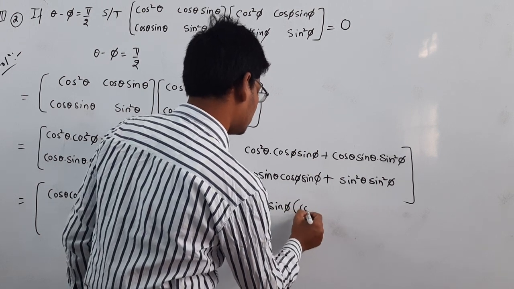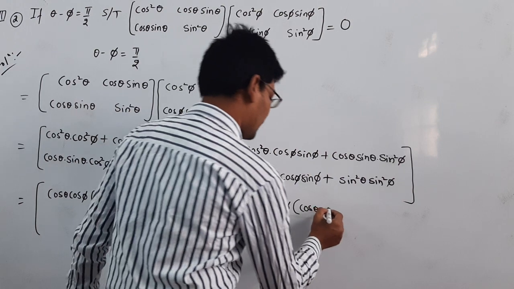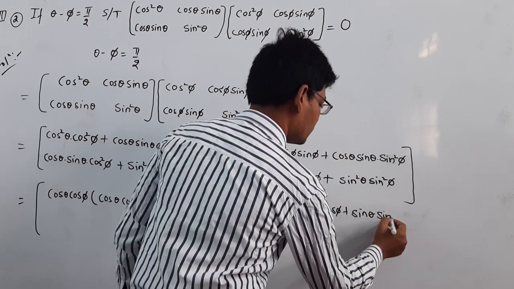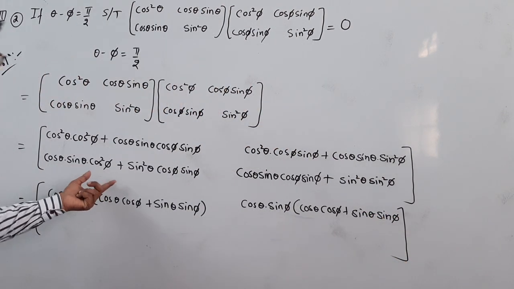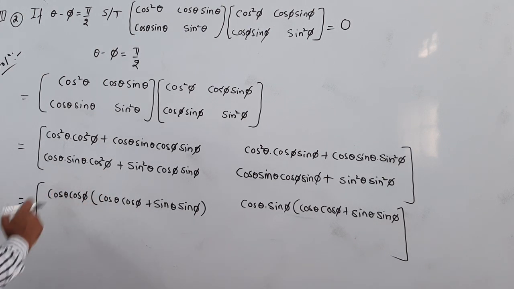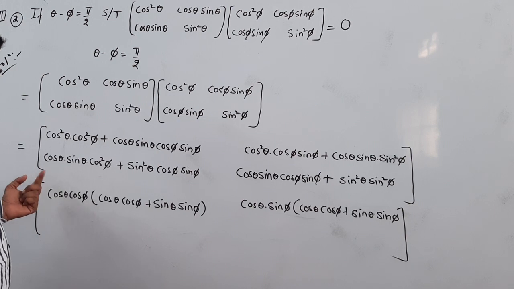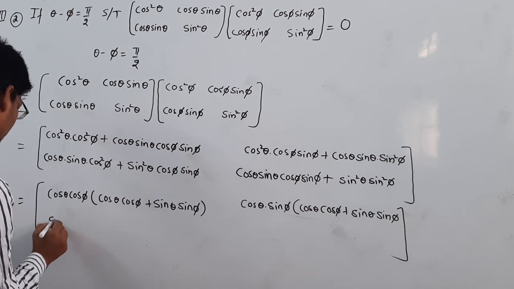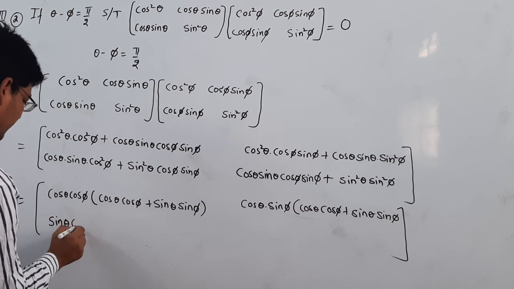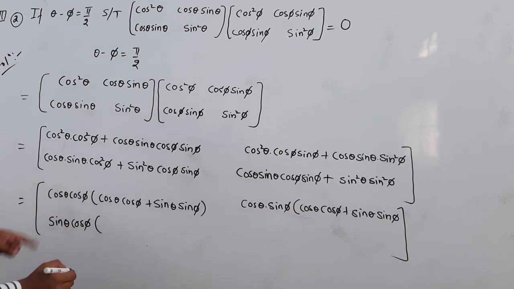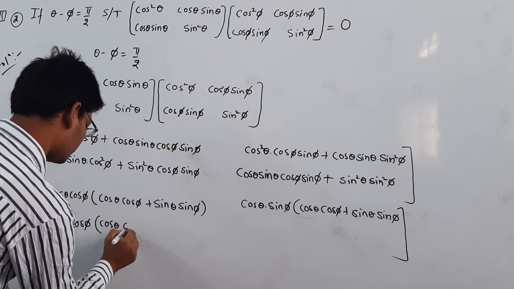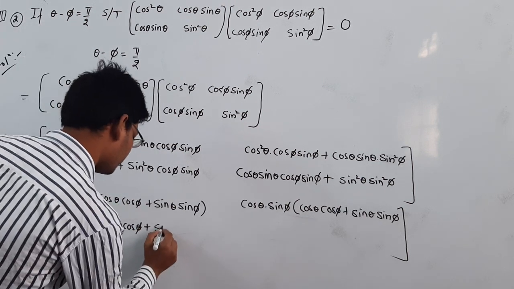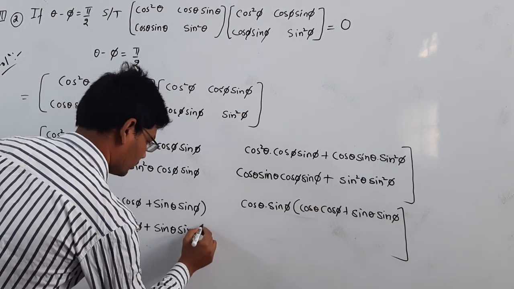If you take common cos theta here, the remaining is cos phi plus sin theta sin phi. And in this element, the common terms are sin theta and cos phi; taking sin theta cos phi common, the remaining terms are cos theta cos phi plus sin theta sin phi.